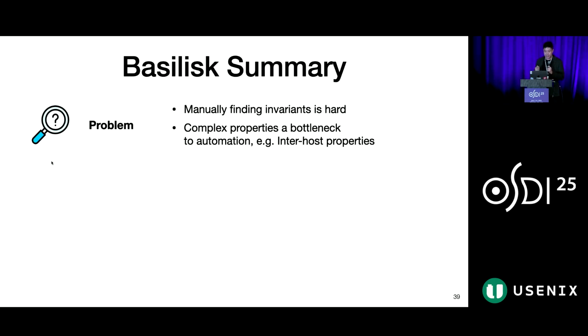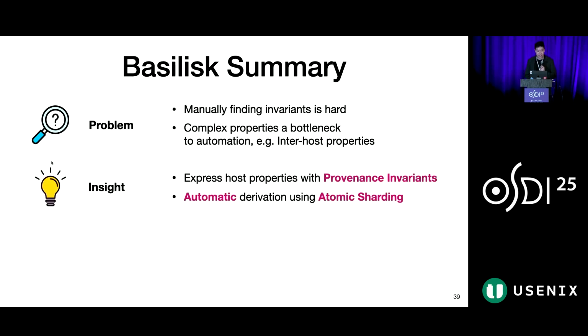In summary, manually finding and proving invariance is hard. This is especially so for inter-host properties that were previously beyond the reach of automation. Our insight is a new type of provenance invariants that can be used to express inter-host properties in distributed protocols. We also present the atomic sharding technique to derive provenance invariants automatically.